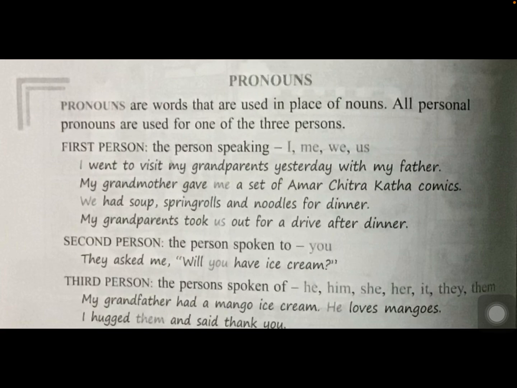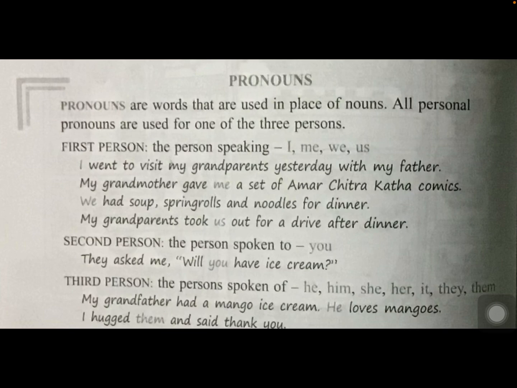Understood? See here. I went to visit my grandparents yesterday with my father. Here I is the person who is speaking. Let us go through another example. My grandmother gave me a set of Amar Chitra Katha comics. So gave me, received. So here it is an objective pronoun, children, and that also in singular form.